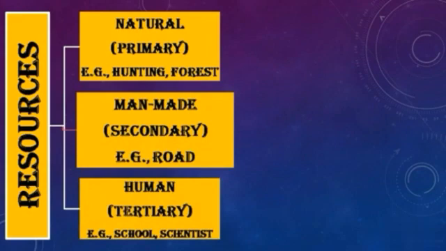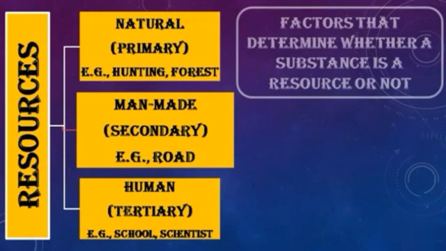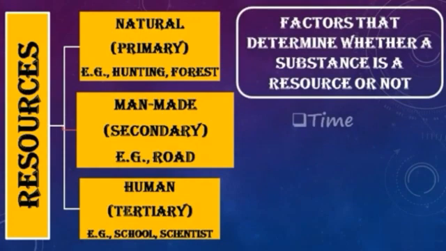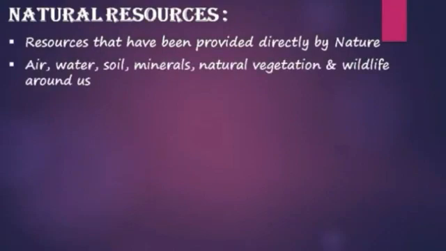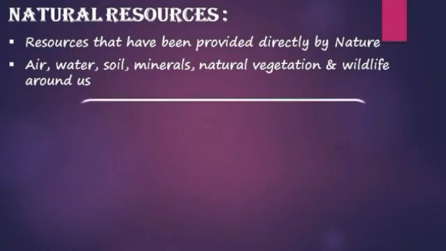Anything becomes a resource only when its use is discovered. The factors that determine whether a substance is a resource or not are time and technology. Let's see natural resources. All resources that have been directly provided by nature are called natural resources: the air, water, soil, minerals, natural vegetation and wildlife around us. The use of any natural resource depends on the place it is available.